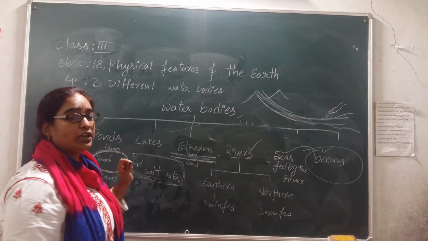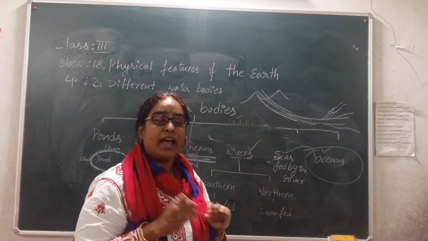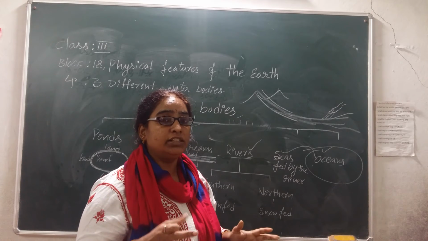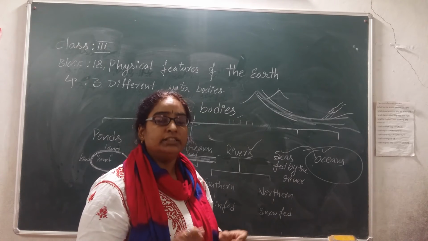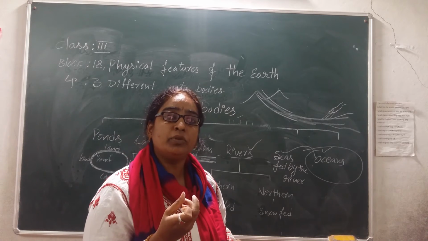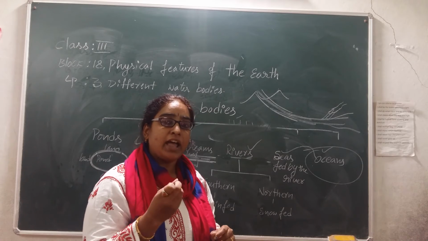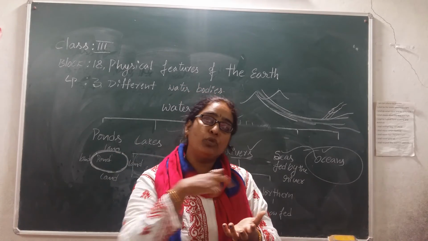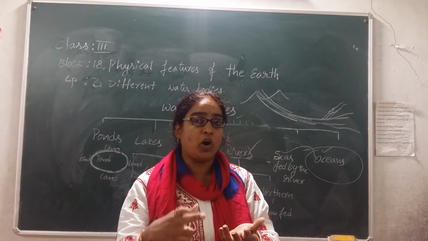What is a water body? A water body is land which is covered by water. When the upper surface of the earth is covered by water, then we call it a water body. What is the smallest formation of water body? A pond. If land is covered by water and the water body is surrounded by land on four sides, we call it a pond.